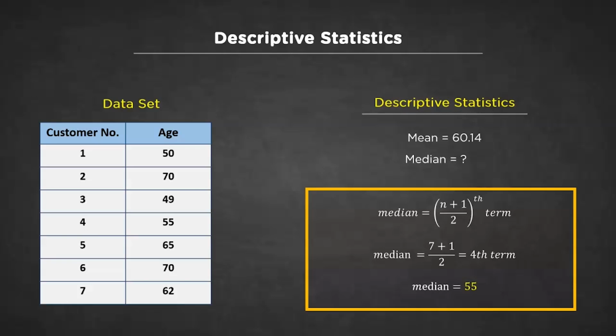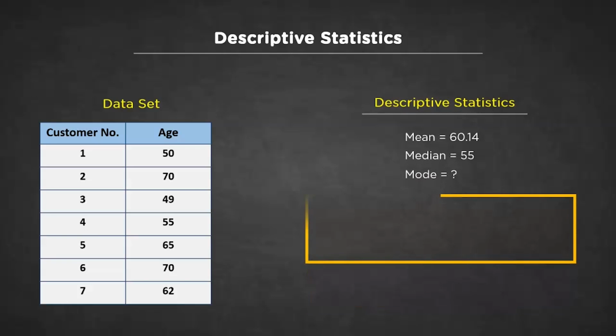The third descriptive statistic method we have is mode. Mode is basically the most frequently occurring number in the dataset. For example, if you look into our dataset, 70 has occurred twice, and that is the maximum number of occurrences. Hence, the mode value for this particular sample will be 70.